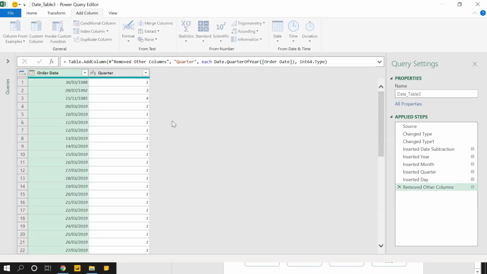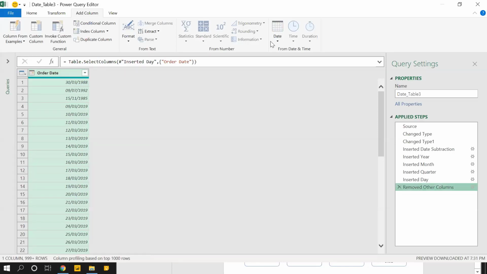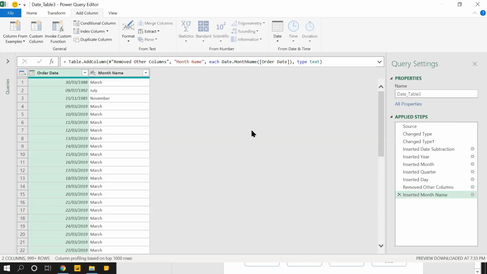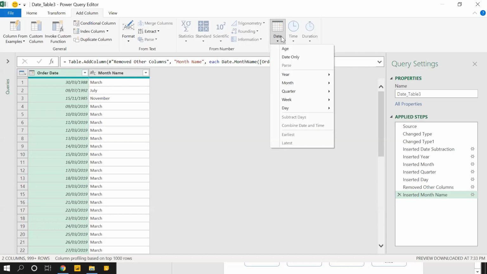Yes. Okay, coming back. Now I want to find out the month name, January, February. I want the text. I don't want month 1, 2, 3, 4. I want the name of the month. I don't want day 8, 9, 10, 11, but I want Monday, Tuesday, Wednesday, Thursday.